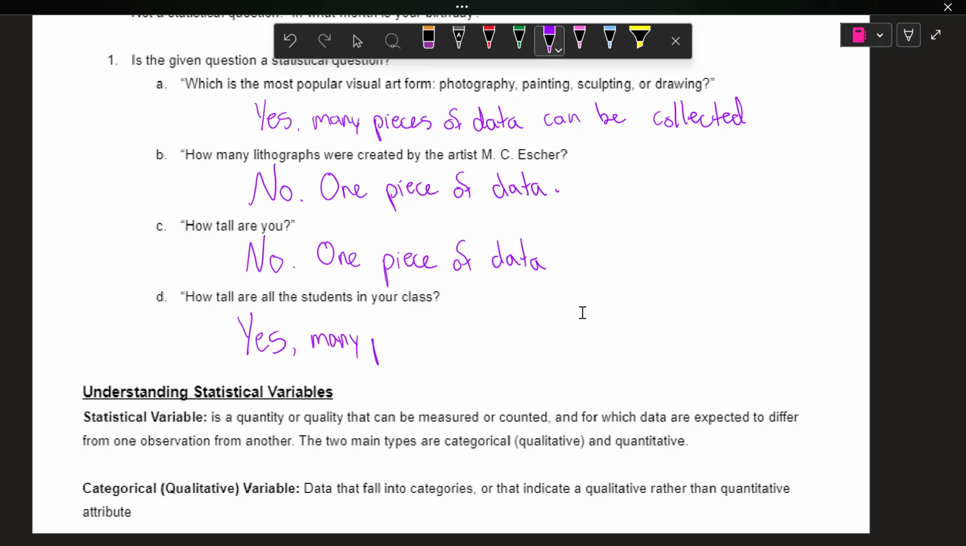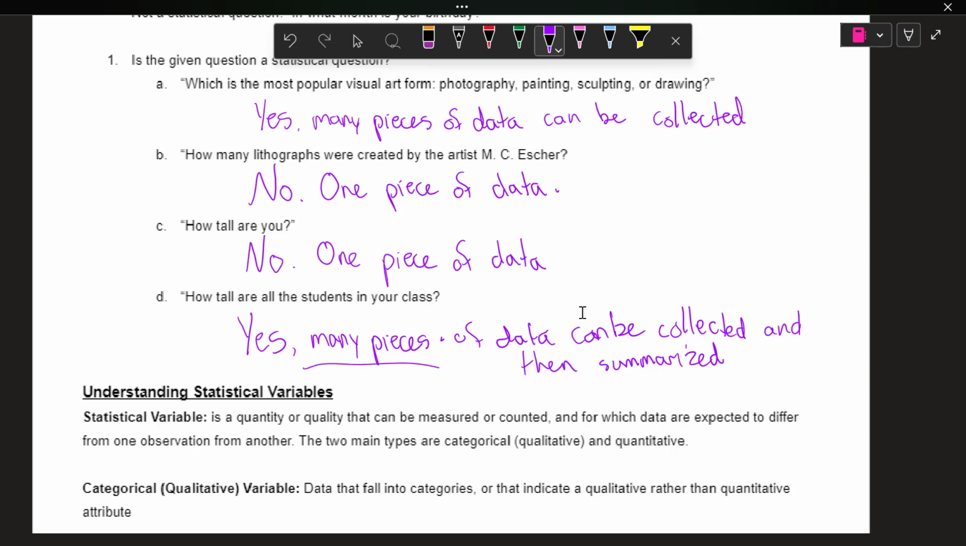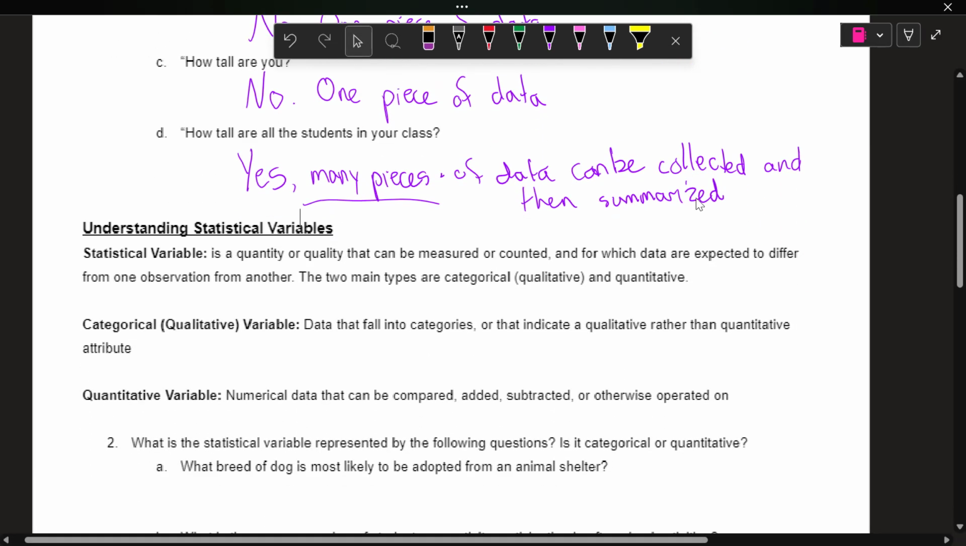So many pieces of data can be collected and then summarized, because we're looking at how tall all the students are. So we want to get a spreadsheet, we want to get some raw data, we want to get something that summarizes all of our data, many pieces of data. All right, so that's our statistical questions.